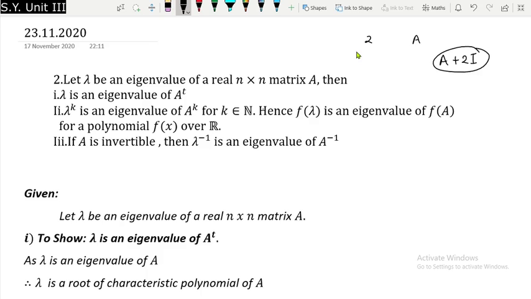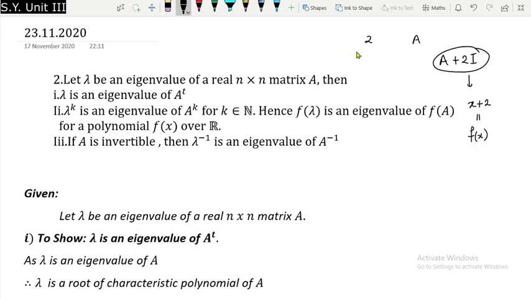The reason is, if you try to write down the polynomial corresponding to this term, it is nothing but x plus 2, right? We have already seen Cayley-Hamilton theorem, so you can understand how to write a polynomial corresponding to a matrix term. So f of x is x plus 2 in this case, that is understood.